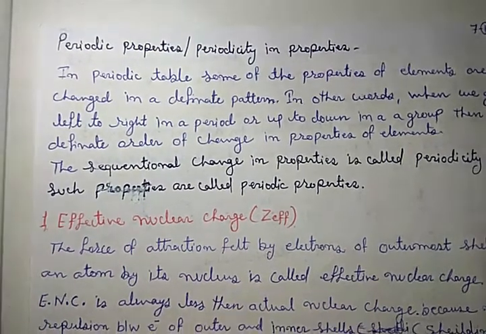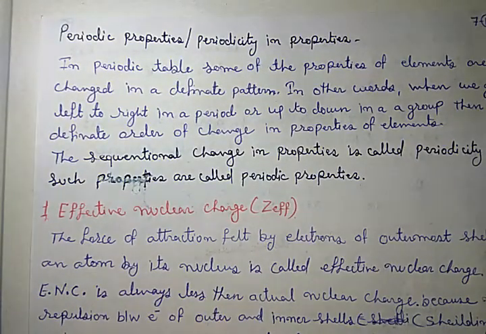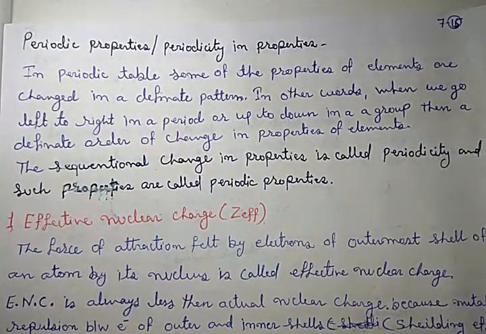Now, okay. Periodic properties or periodicity in properties. In the periodic table, some of the properties like the atomic size or atomic radius, effective nuclear charge, electronegativity, etc., change in a definite pattern.